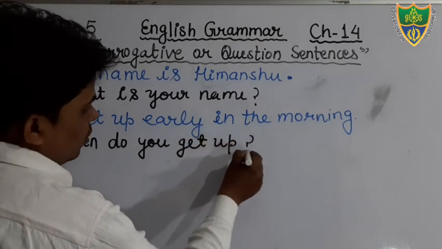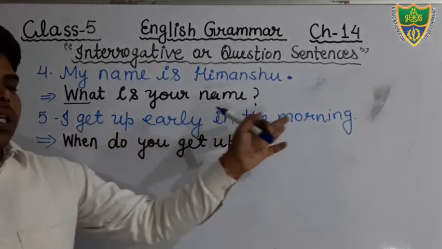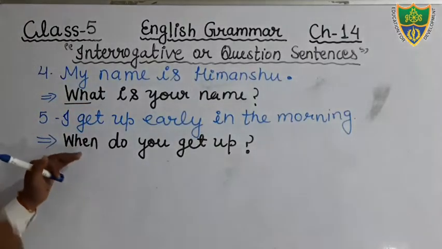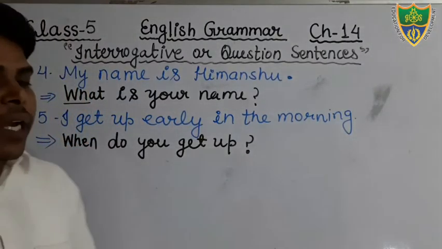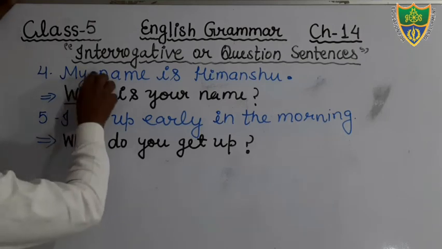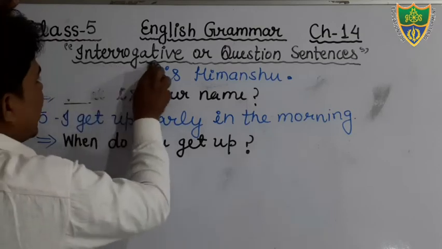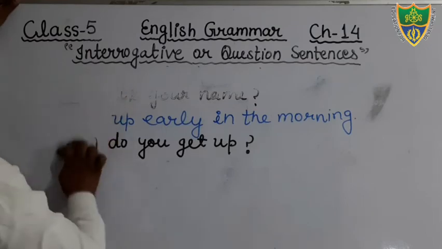Okay, this is your question. Just see. When do you get up? You can get the answer. I get up early in the morning. Okay, this is the sentence. When do you get up? I get up early in the morning. Okay, students, I hope that you all have understood the things. In the first exercise, there are only 5 questions, and that is very, very simple. I hope that you all have understood. Now, come to the next exercise. Just say, students, we will discuss the second exercise now.